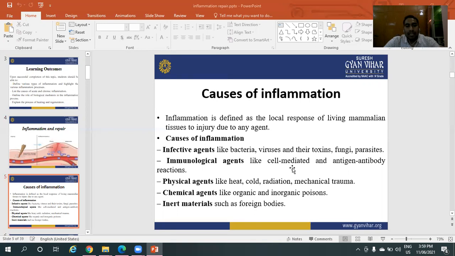Physical agents like heat, cold, radiations, mechanical trauma. Chemical agents like organic and inorganic poisons. Inert materials such as foreign bodies. These cause the inflammations.